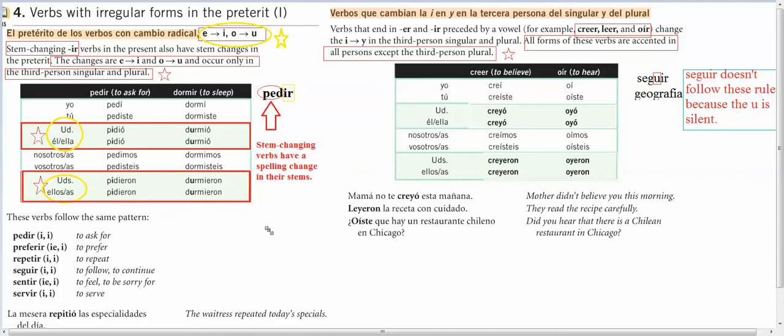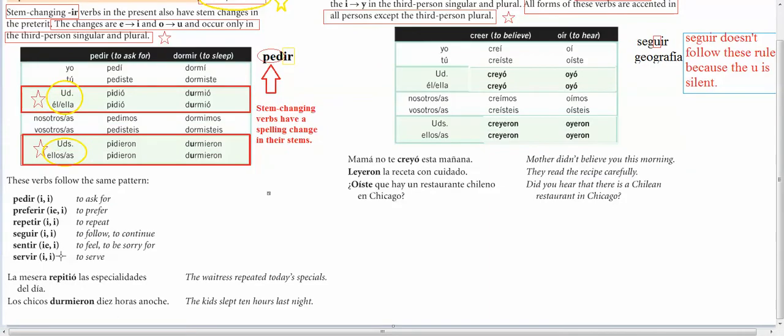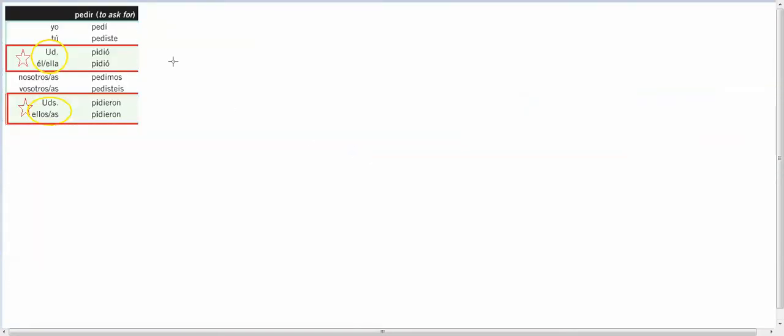Okay. You'll also notice that the E to I's are all IR verbs. So we've got pedir done for us right here. Let's do, for practice, preferir.